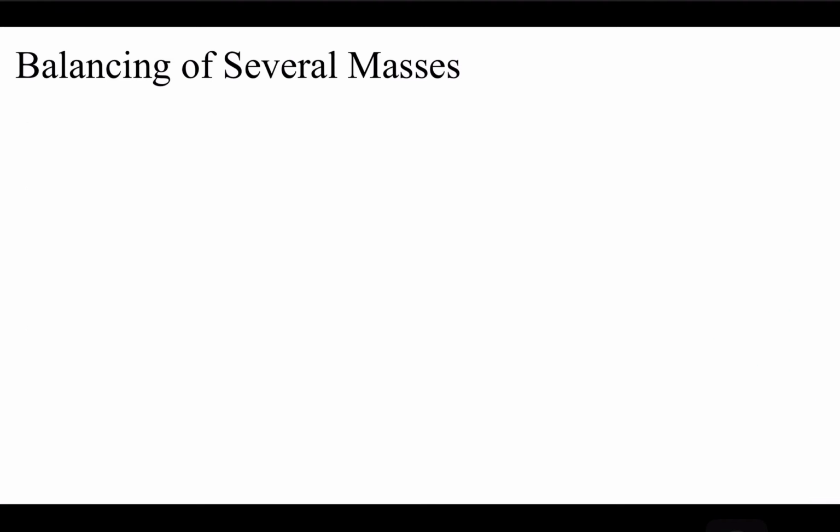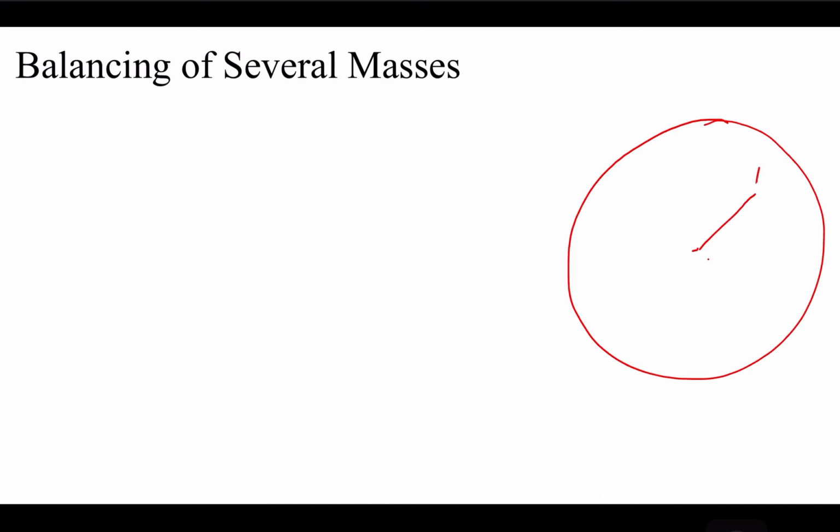So we take the same similar situation where we have a larger disk. On the disk, let this be the center. There are 4 unbalanced masses: 1, 2, 3 and 4. These 4 unbalanced masses have magnitudes of m1, m2, m3 and m4.